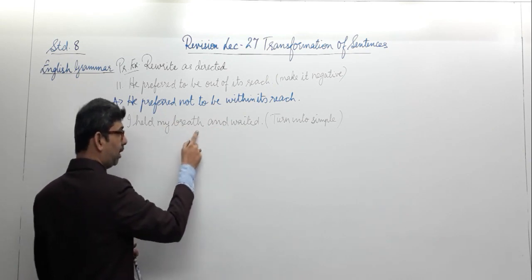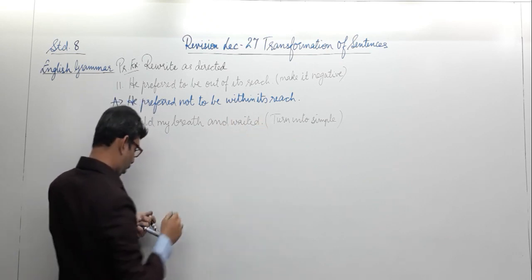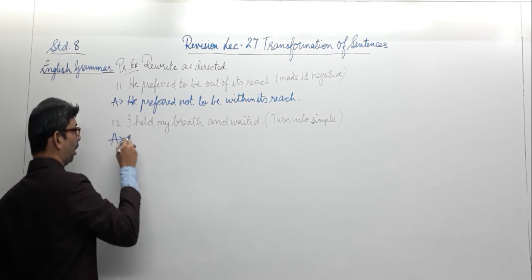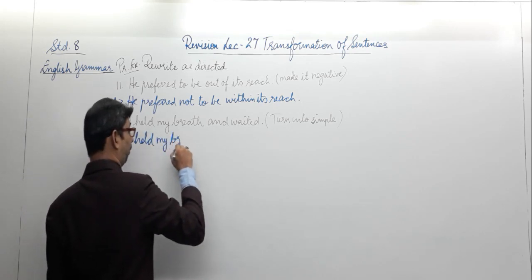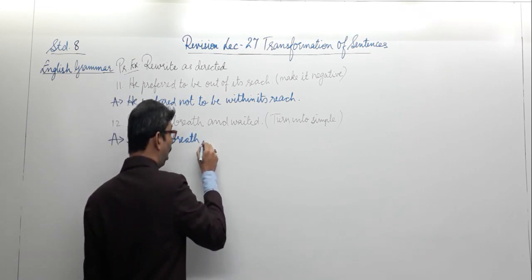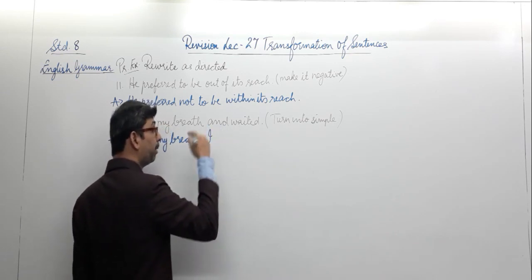I held my breath, comma or full stop, and then I say I waited. So I am going to write that with the comma over here. I held my breath. That is one part of it. Then I use a comma over here because I am putting into a simple sentence. And then I am re-bringing it over here.